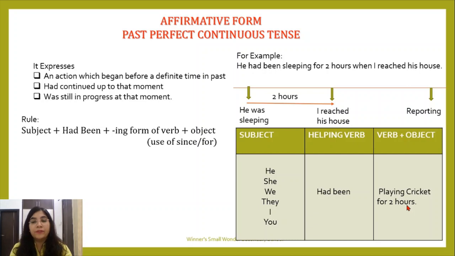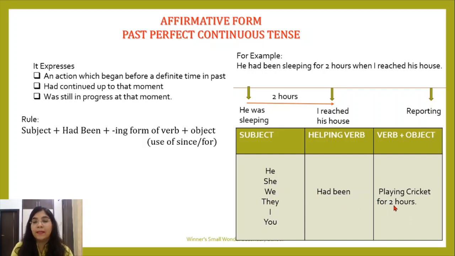Again a revision for you. For is used for a period of time, and since is used for a point of time. Okay, so this is a period of time, and that is 2 hours. A point of time is not mentioned, at which time I started. For example, I started playing cricket at 10 o'clock. So when 10 o'clock is used, I will use since. But right now only a period of time is mentioned, that is 2 hours. For that I will use for. Okay, so he had been playing cricket for 2 hours. She had been playing cricket for 2 hours.